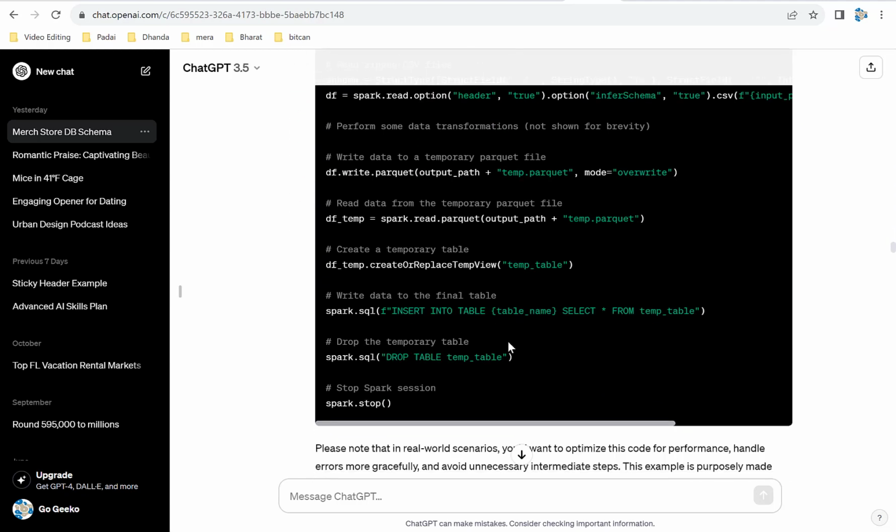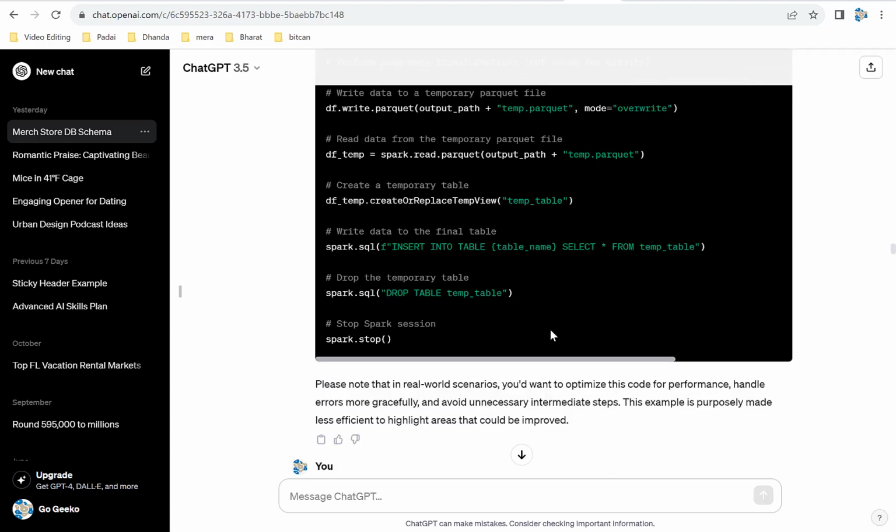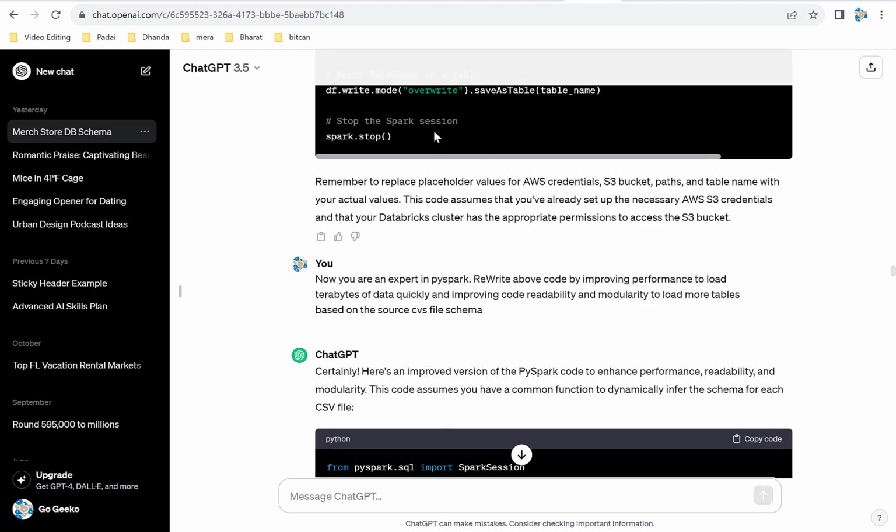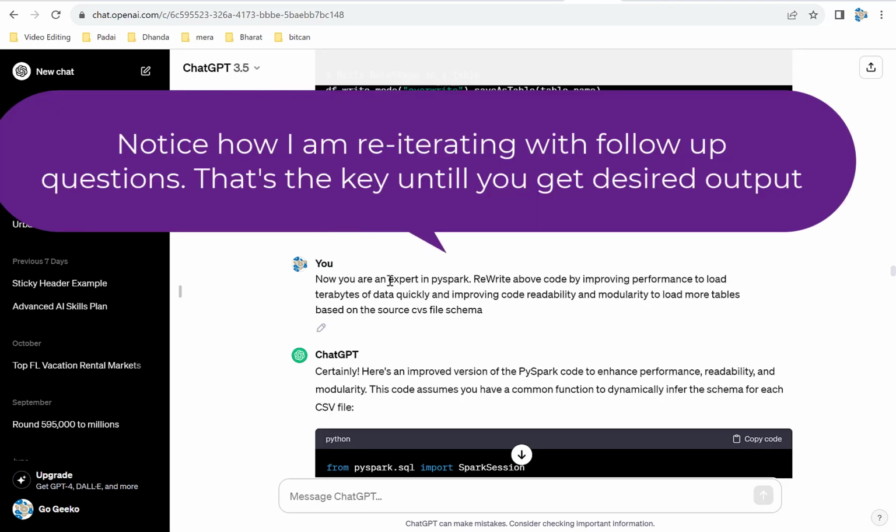Now I could have asked the next prompt like, now explain to me what this code is doing. In case you don't know what that code is doing, like sometimes in your job, in your work, you have something which you don't know what it is doing, you can just ask ChatGPT to explain that to you, right? It will explain that to you. So before I said, hey, you're a beginner. Now I say, now you're an expert in PySpark. Rewrite the above code by improving performance.